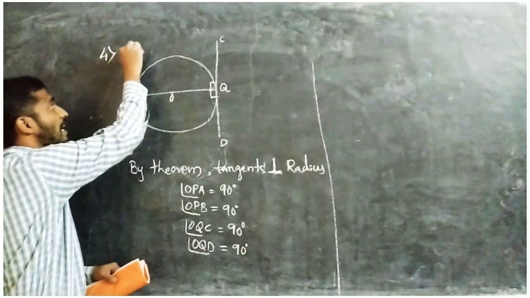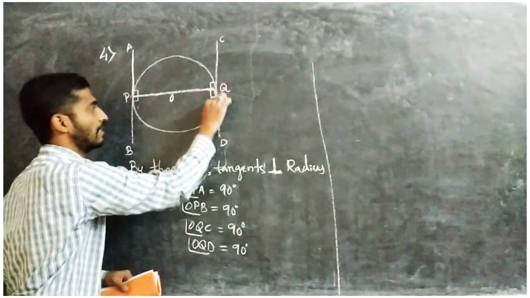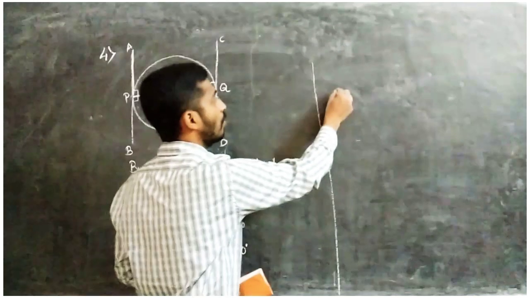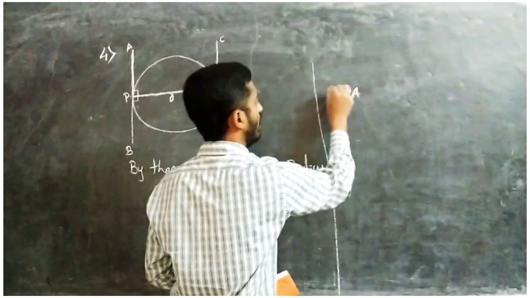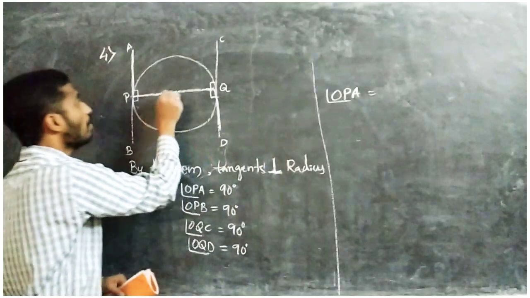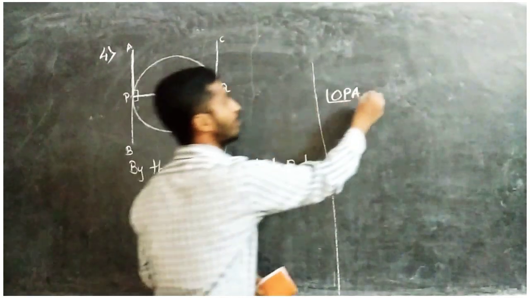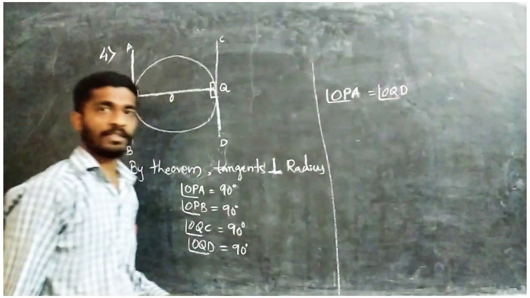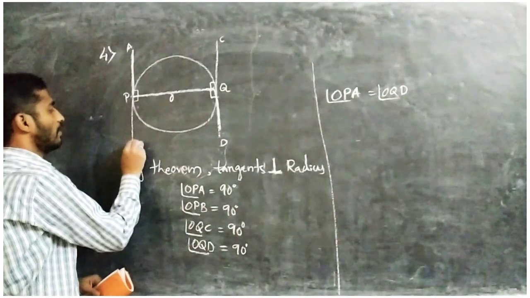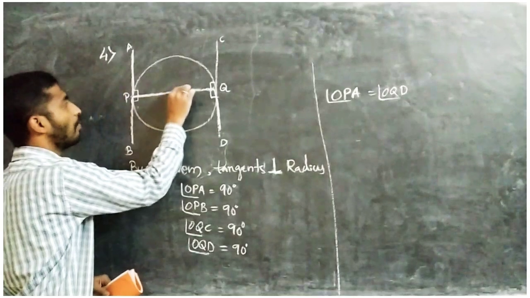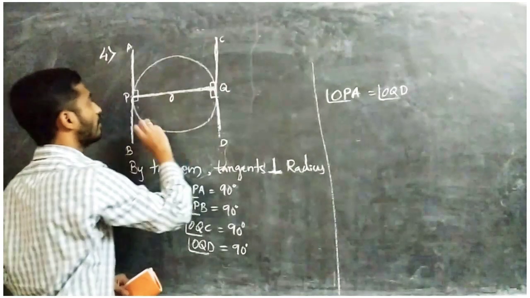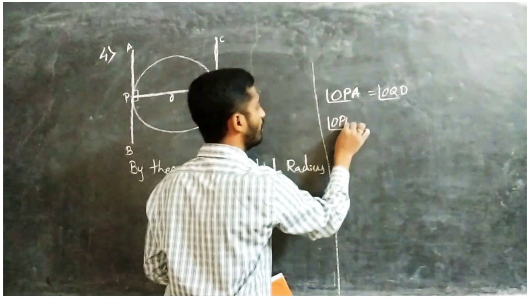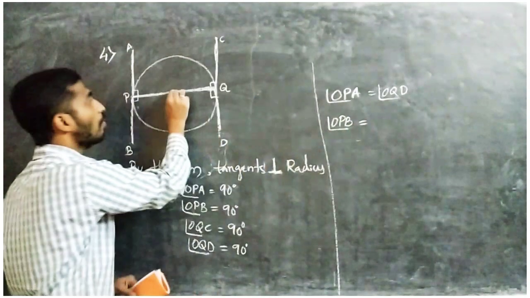So I will take these as the alternate angles. OPA is equal to OQD, alternate angles. Similarly here, OPB equal to OQC.